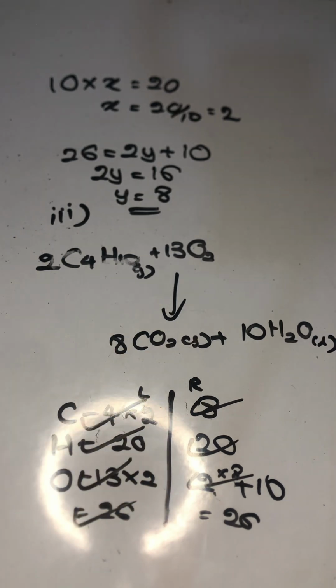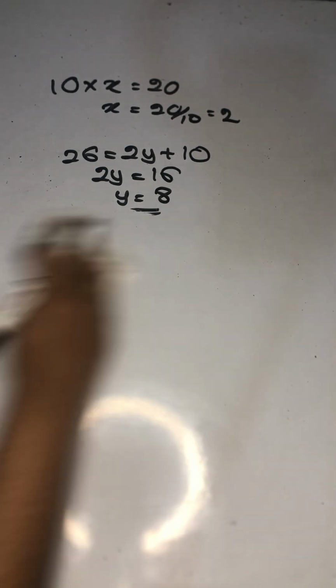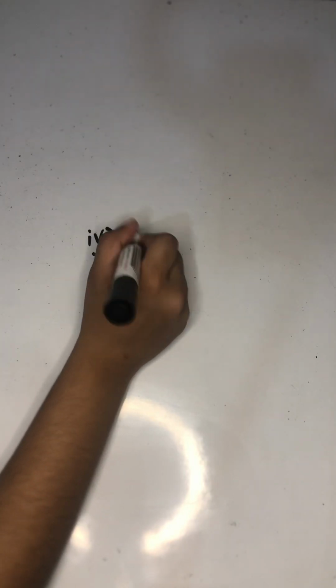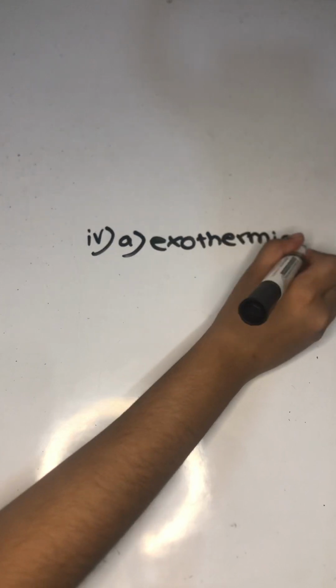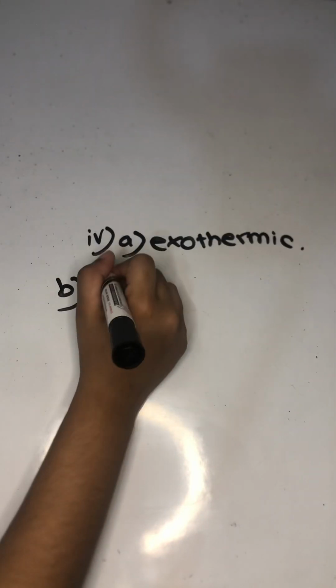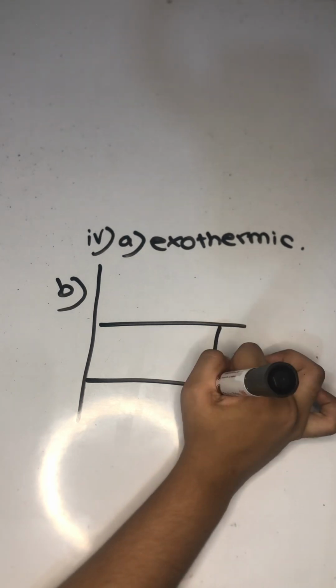X is equal to what? 2. And y is equal to 8. So that's the answer for that question, right? And for the fourth part, A is exothermic. I'm not going to tell why it is exothermic, that's not needed because that's a whole different lesson. A is exothermic, and B looks like this.